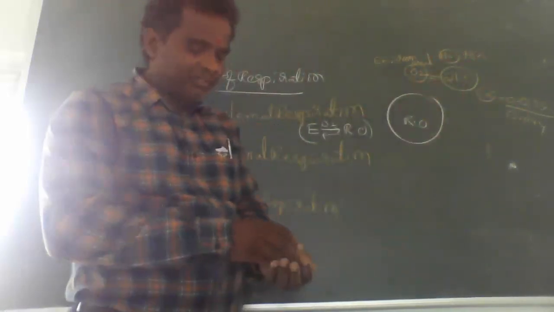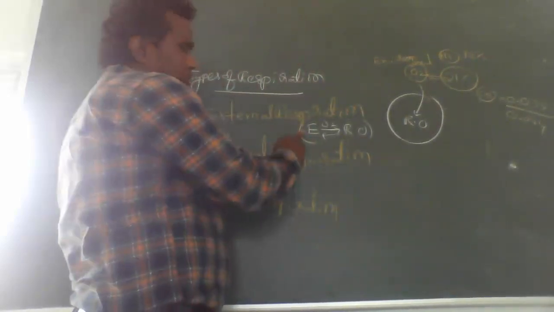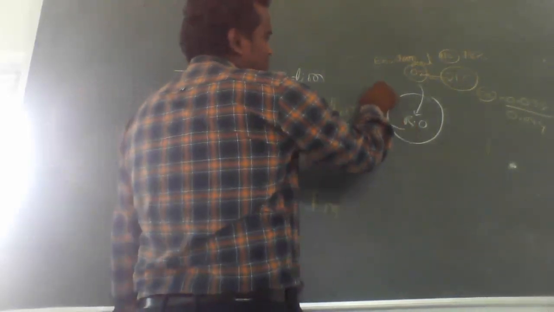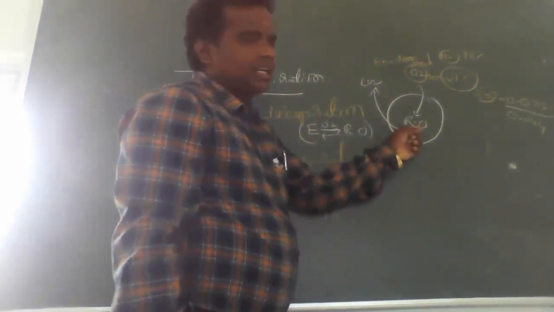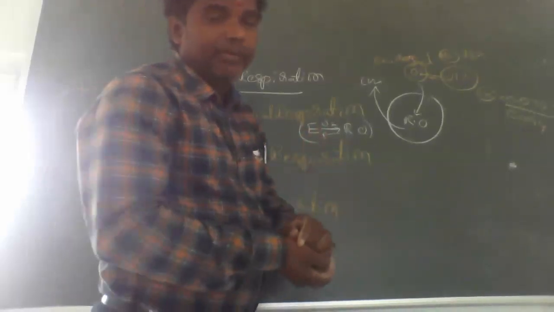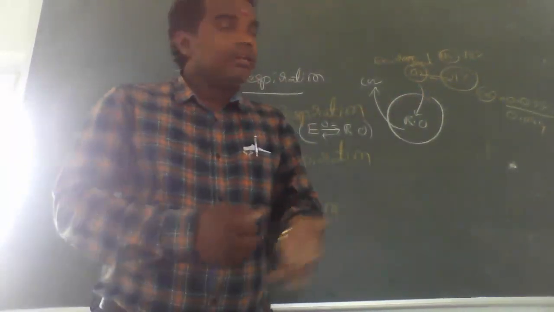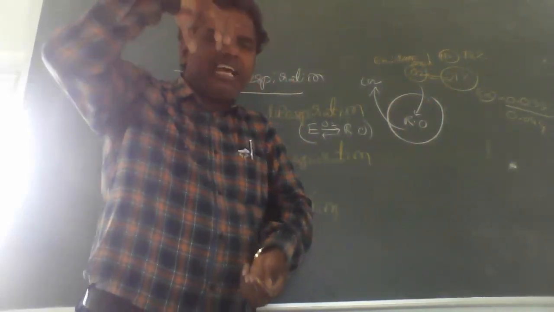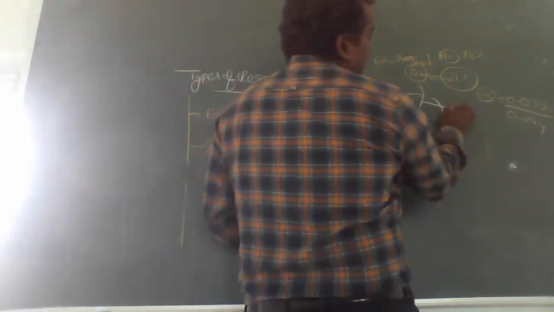This oxygen enters into the respiratory organs. Already told you, from the environment to the respiratory organ, oxygen enters. From the respiratory organ, after metabolic activity, the carbon dioxide is removed to the outside. That is called external respiration. Remember one thing: inhalation, that means environmental oxygen is inhaled from the air into the respiratory organ, is called inspiration.